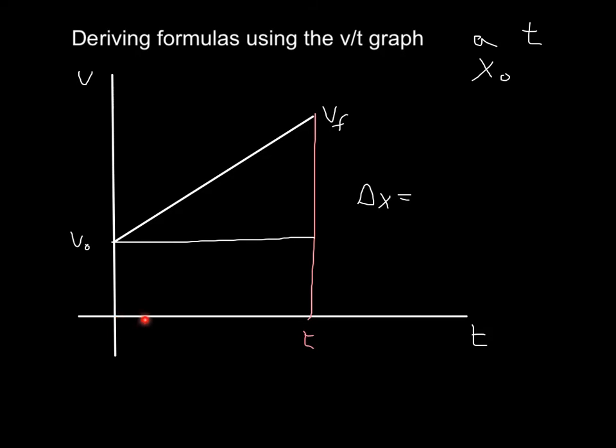It's just v0 times t, right? Base times height. So v0 times t, and then plus this area here. And for this area here, what I have is this height here is vf minus v0, right? And vf minus v0 is nothing but the increase in speed. So the increase in speed times the base, which is again t. So plus increase in speed times t. Cool.